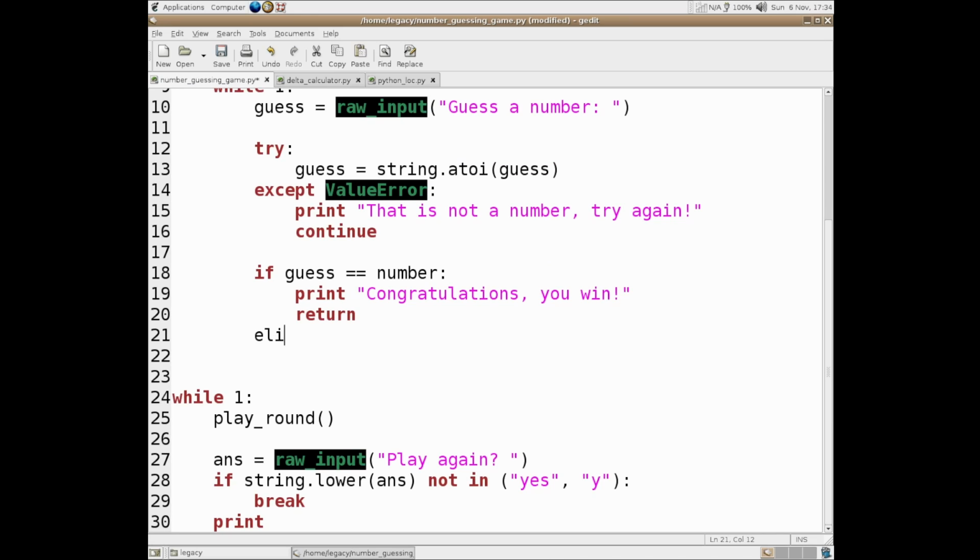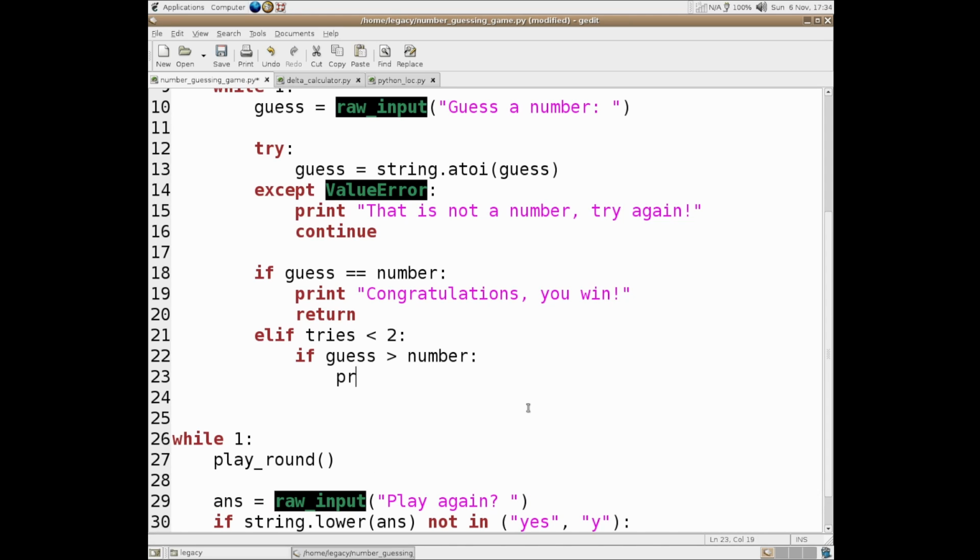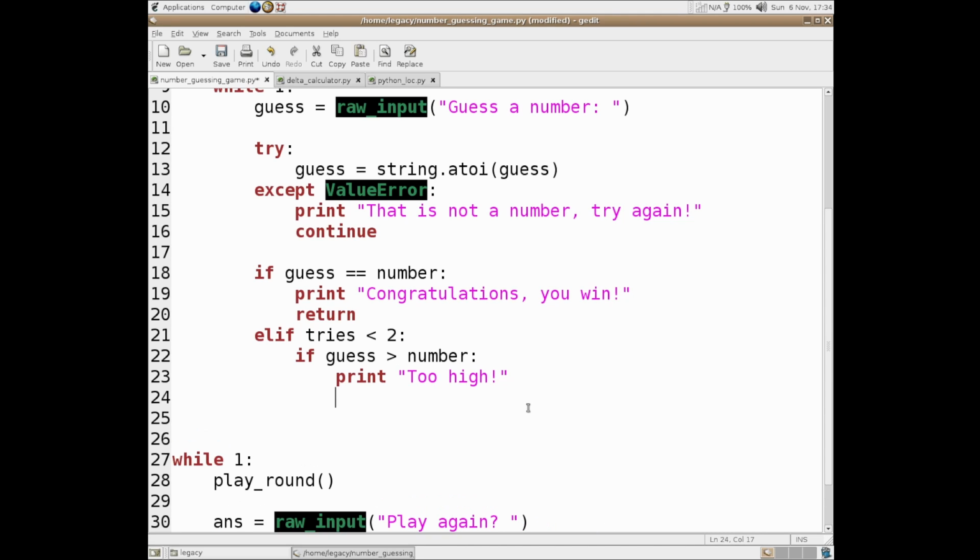Then we could do an elif tries is less than 2, so if we still have tries left. And then I just decided to do if guess is greater than number, print too high. This is something we didn't do in the video or the stream at all, actually doing a little mechanism that said if it was too high or too low.